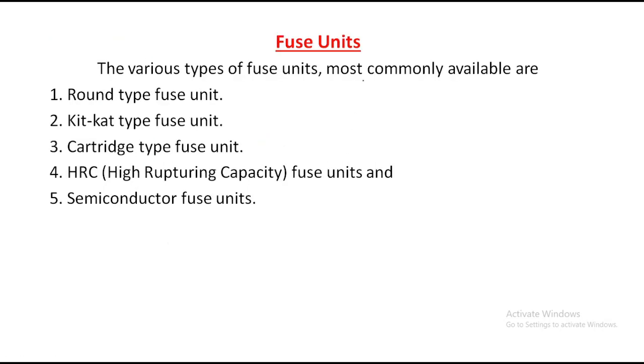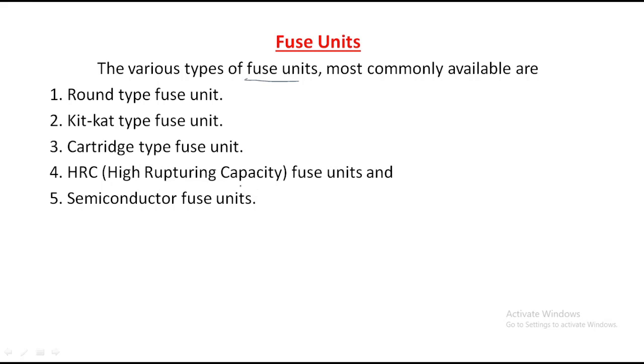Next, we have fuse units. We have different fuses, and we will discuss the various types of fuse units here. The most commonly available ones are: the first is the round type fuse unit, second is the kitkat type fuse unit, third is the cartridge type fuse unit, fourth is the HRC fuse unit, where HRC means high rupturing capacity, and last is the semiconductor fuse unit.